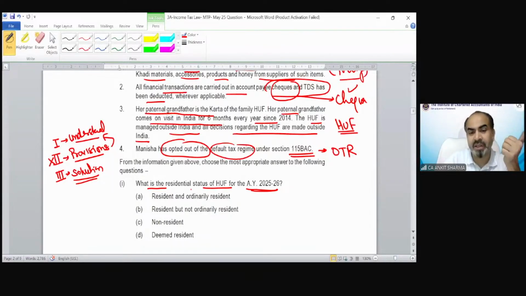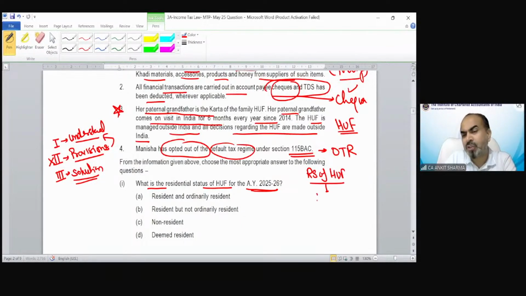So now the question is, you have to find out the residential status of the HUF from this information. Point number 3 was the information regarding HUF. Before reading out the options, first of all, you have to think what are the provisions for finding out the residential status of a HUF.